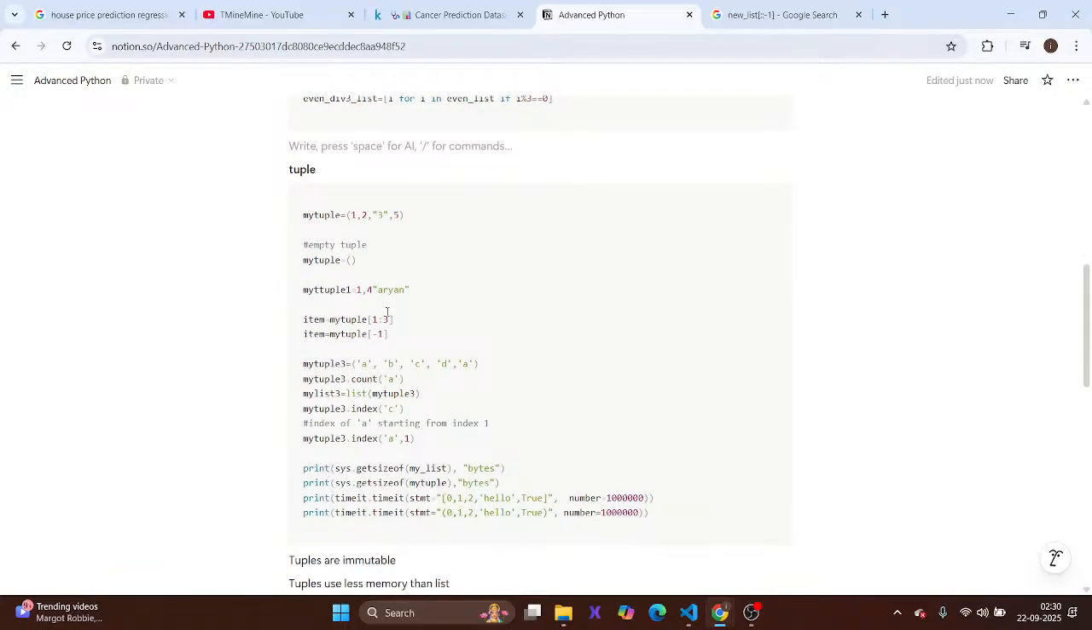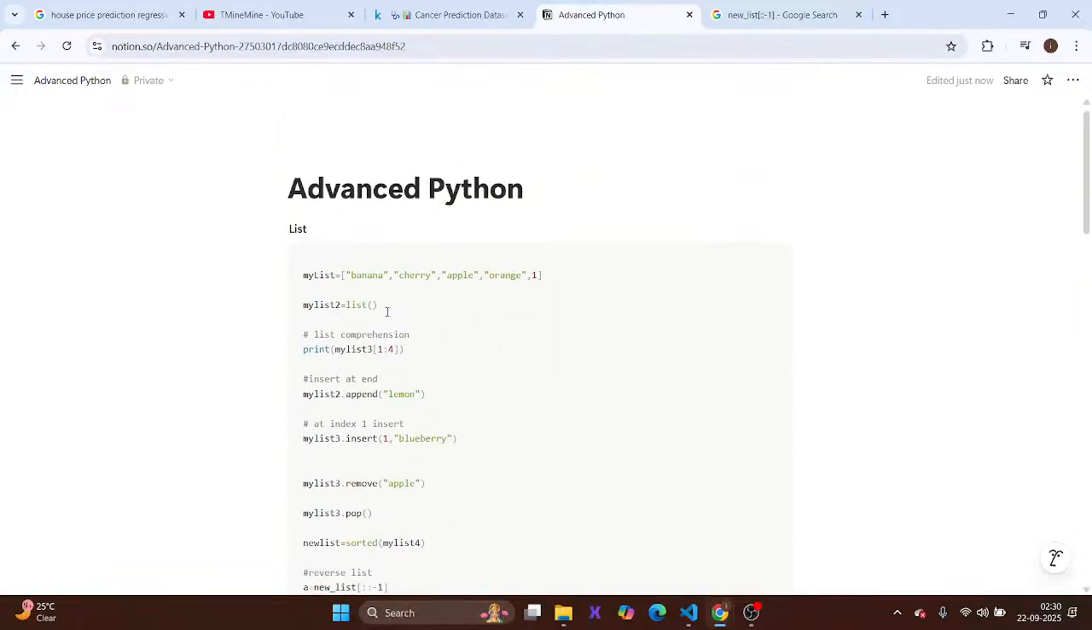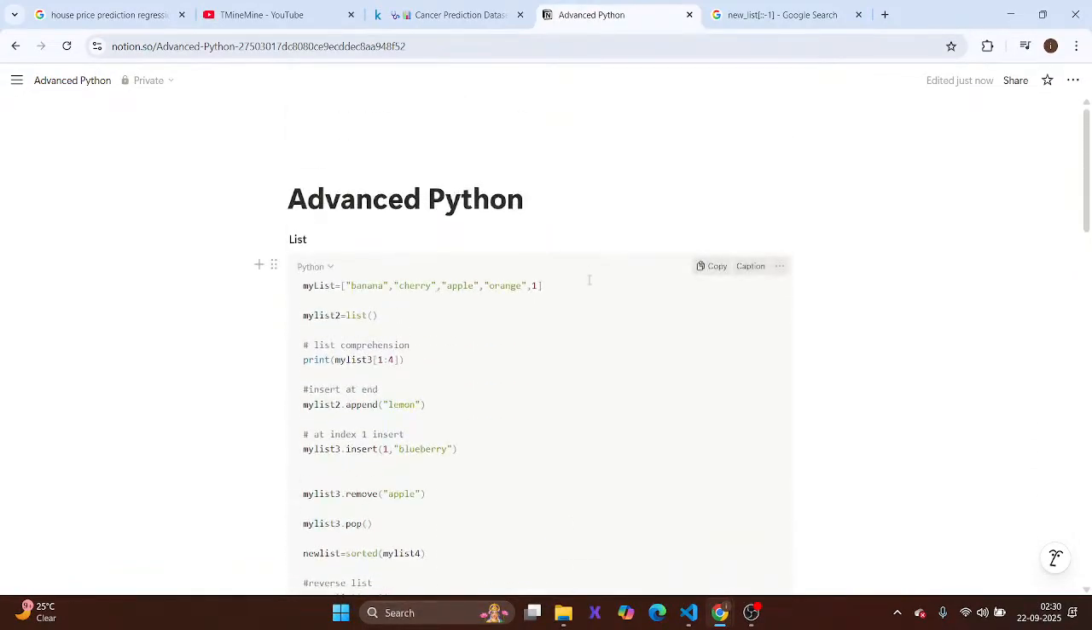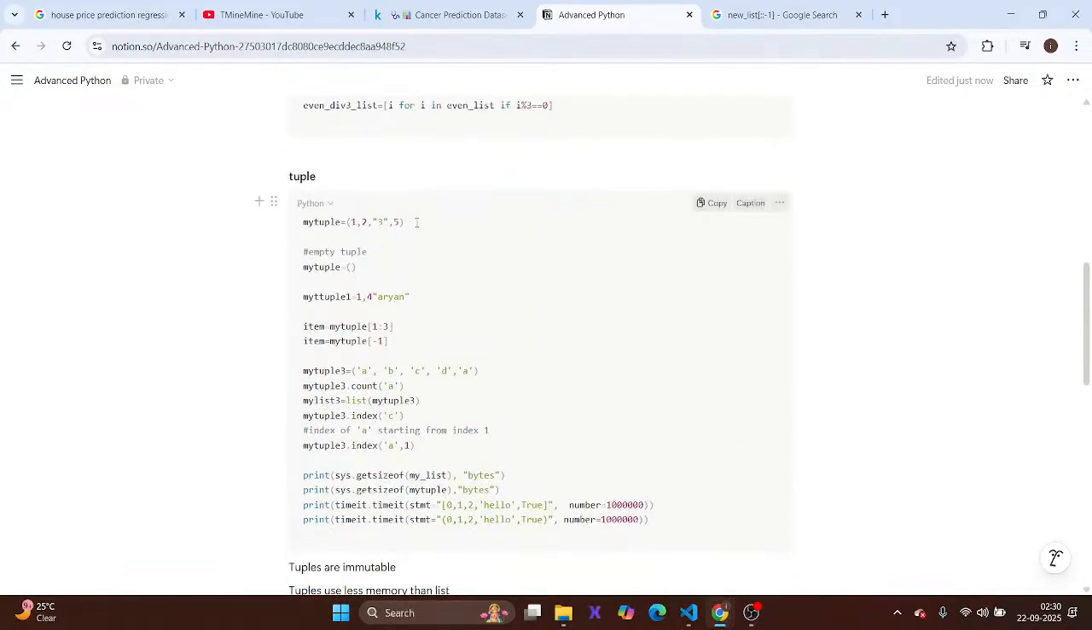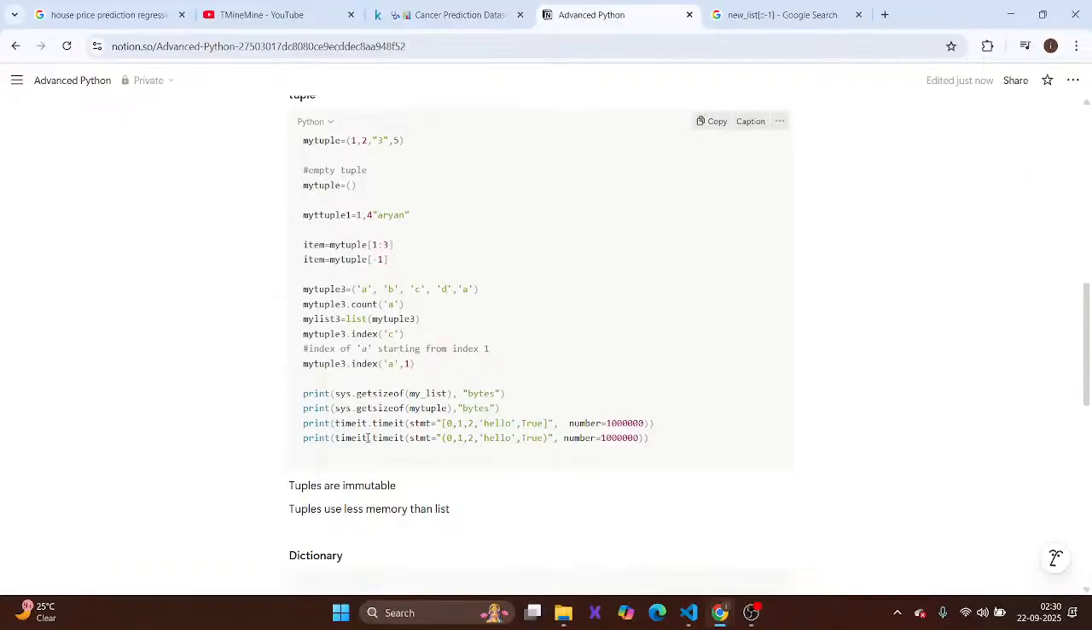Now coming to the tuple. What is a tuple and how is it different from the list? So list is an alternate data structure and tuple is an alternate data structure. We could store different types of data in the same list, and in a tuple also. But what's the difference? Could you spot the difference?